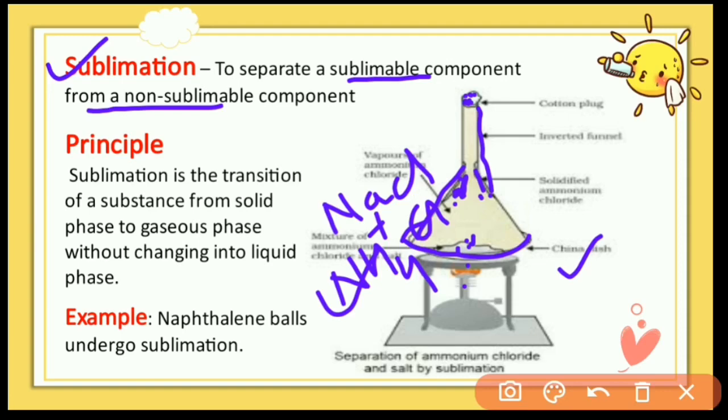So it works on this principle: sublimation is the transformation of a substance from the solid phase to the gaseous phase without changing into the liquid state. For example, we can separate NaCl salt from ammonium chloride.